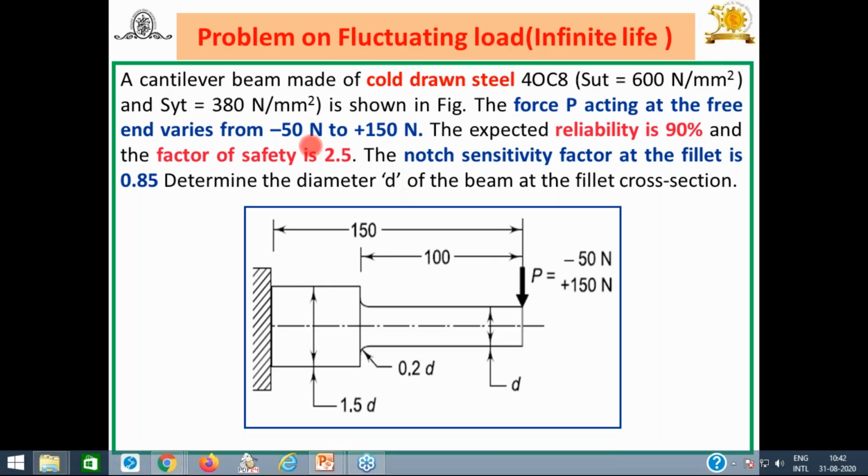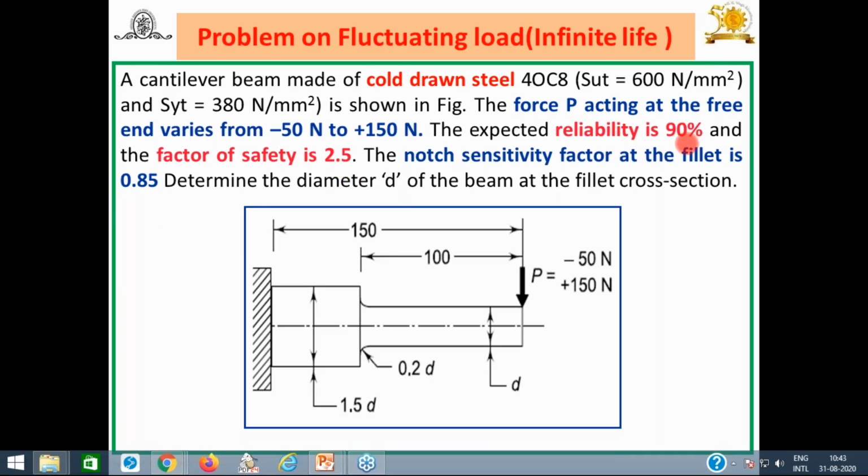Then force P acting, P varies from minus 50 to plus 150. You can write the case is fluctuating load or alternating case. What is the criteria? Modified Goodman diagram is the criteria. Again, why I have written here infinite life, I will explain. The factor of safety is given as 2.5. The notch sensitivity factor is given, that is small q equal to 0.85. FOS is equal to 2.5.